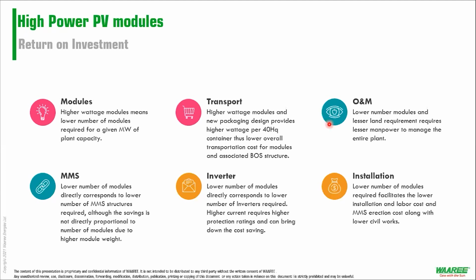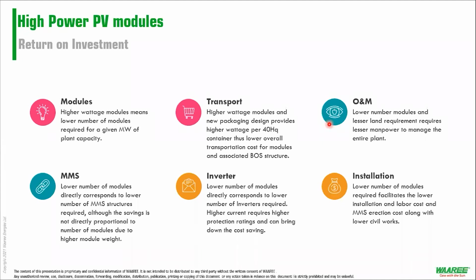So for a given power plant with a fixed capacity, the number of modules reduces, right? So with a lower number of modules, you have lower transportation cost, and we can pack more modules in a single 40 high cube container, right? With fewer modules, you have to worry a little less about O&M, say cleaning, checking the modules frequently for bird droppings or some other dust deposition, right? Fourth, you have a lower number of MMS. The absolute number of MMS may decrease, right?